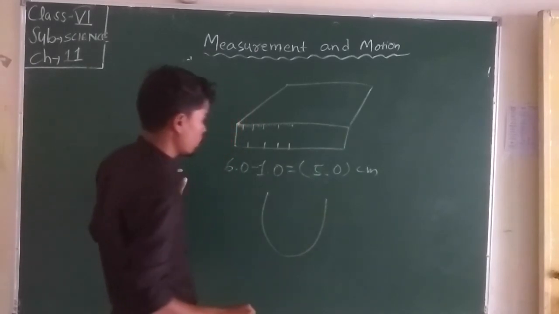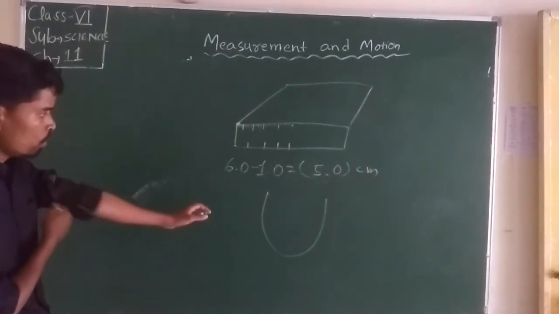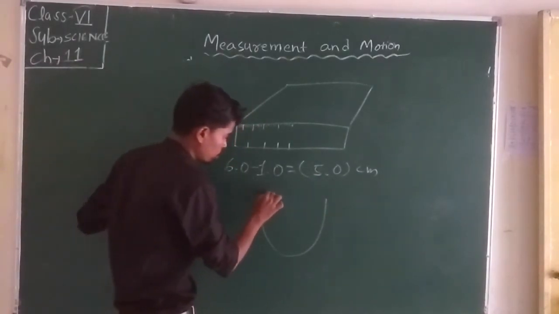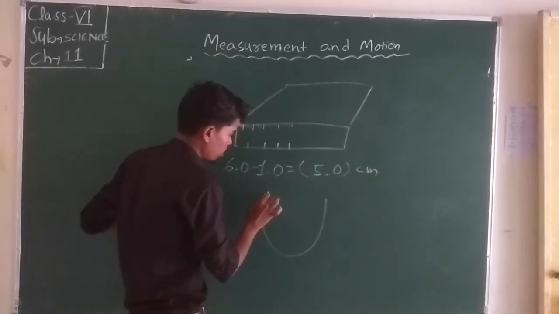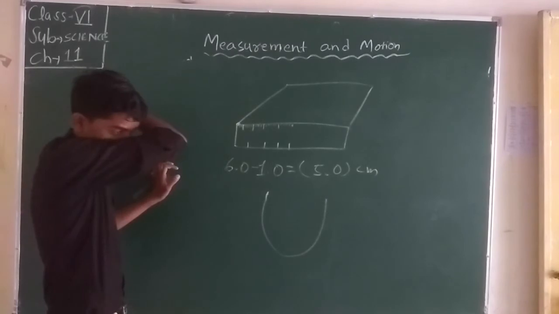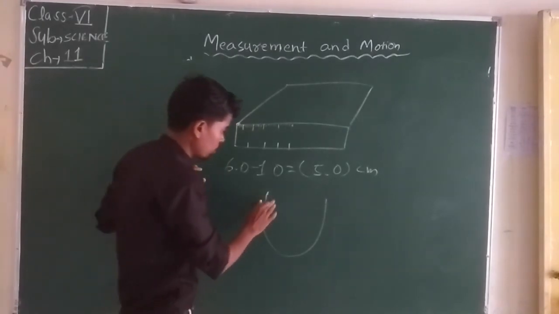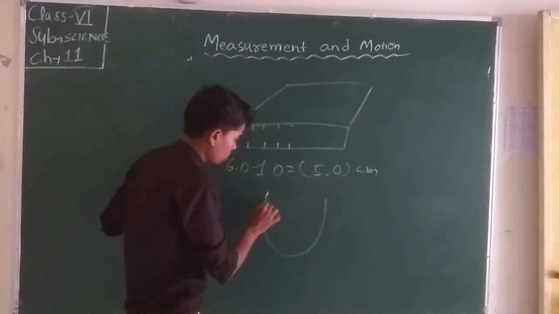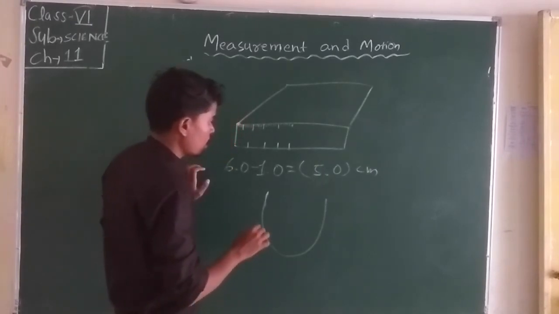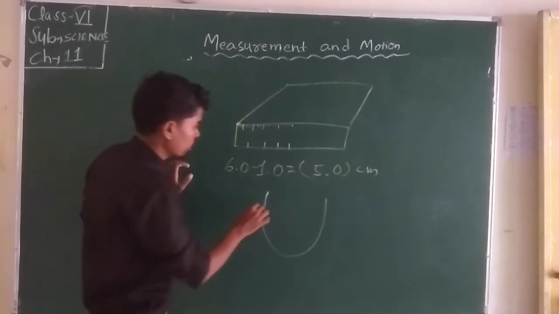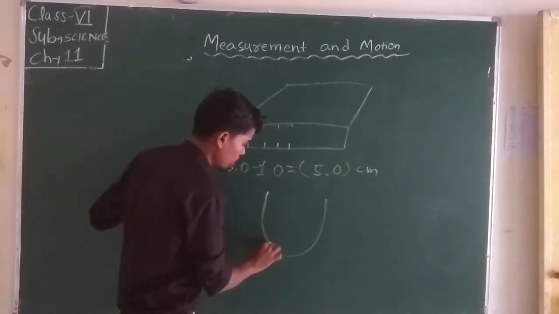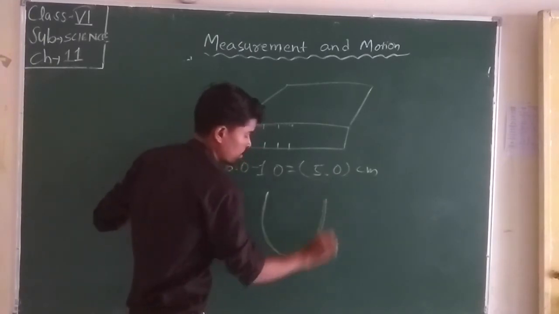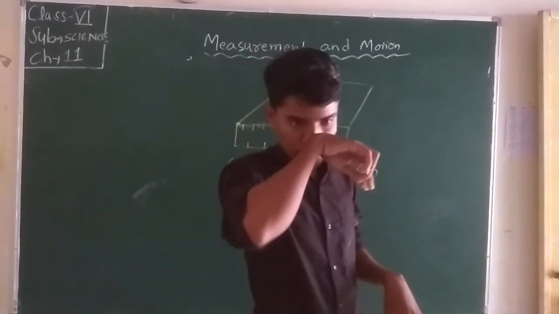How can we measure a curved surface? We cannot use the tape, ruler, or measuring scale. We can use a divider or thread to measure the length of the curved surface.